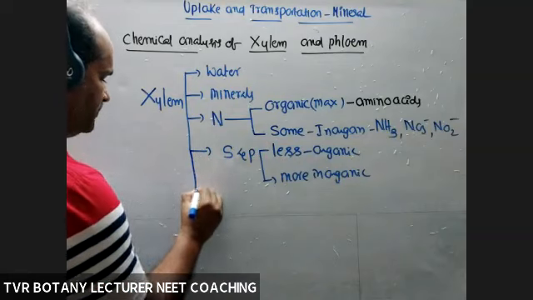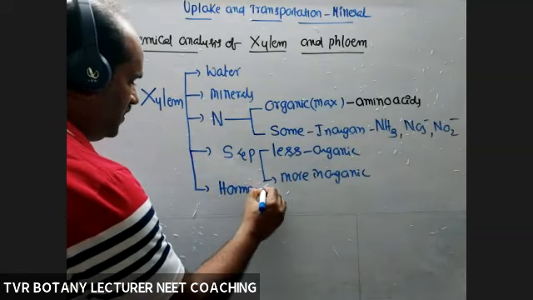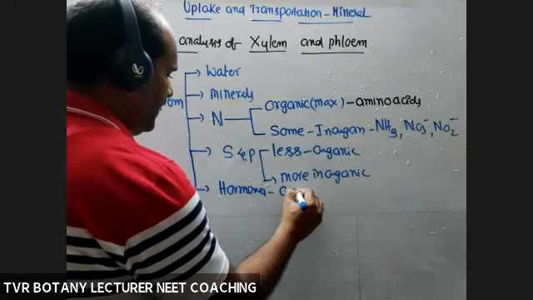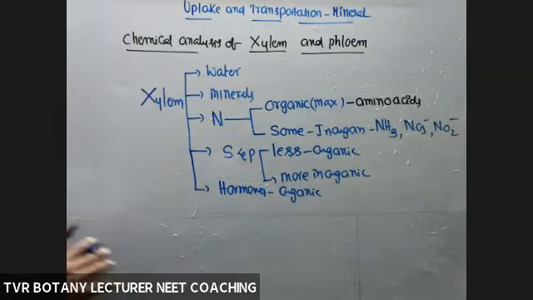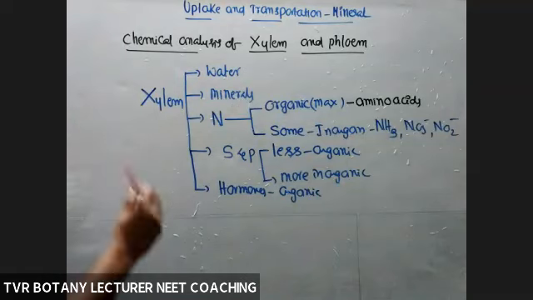Next, hormones also, definitely organic. These are the chemical components present in xylem exudate. So these are the materials transported by xylem. Now, what about phloem transport?